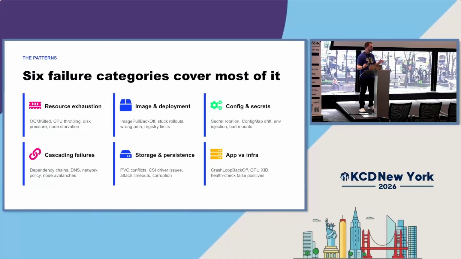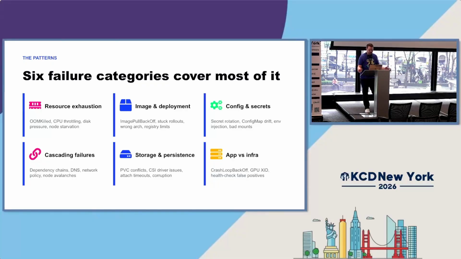Let me quickly talk about what those categories are, and then I'll explain more about how it didn't really work out. So you can see here, these are 6 major categories. A lot of the issues fell into multiple of these categories. The first one, top left, is resource exhaustion. You can think of that as simply having nodes with not enough compute to run the various applications that you are trying to host. So think OOM kills, CPU throttling. You may have disk pressure, anything of that nature. Again, anytime a node or VMs didn't have enough compute to run your deployments.